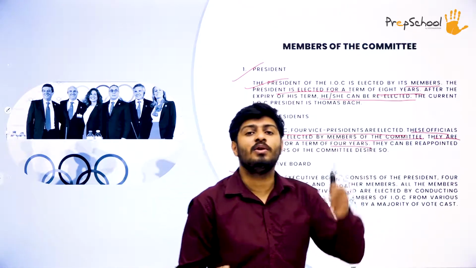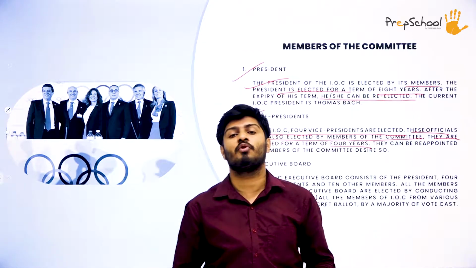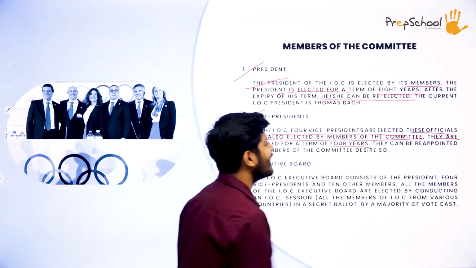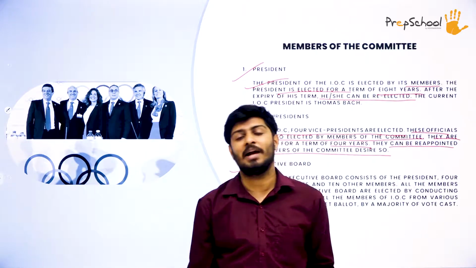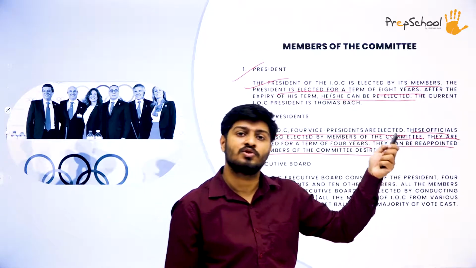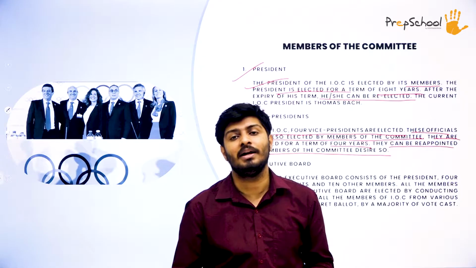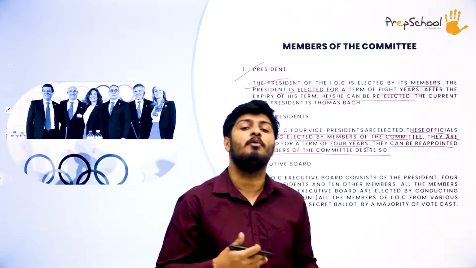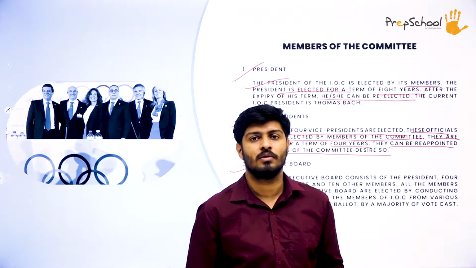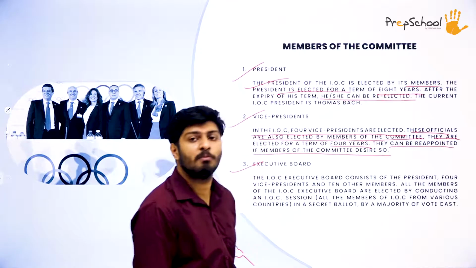Unlike the president who is elected for 8 years, the vice presidents, who are 4 in number, are elected for the term of 4 years. After that, they can be reappointed if the members of the committee desire so. That means there is no re-election; the committee can simply reappoint them to the same post even after the term of 4 years. So having said that, let's move on to our next set, that is the executive board.